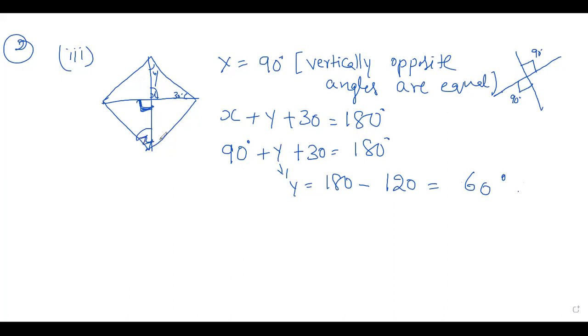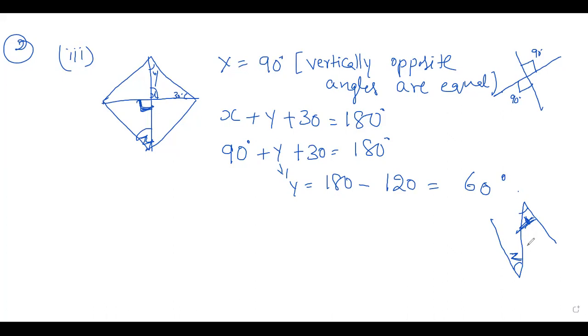What about z? Here we have z, right? If you see the figure, see, this is y and this is z. So what are these angles? In parallel lines, I explained this, alternate angles. Y and z make a Z shape.